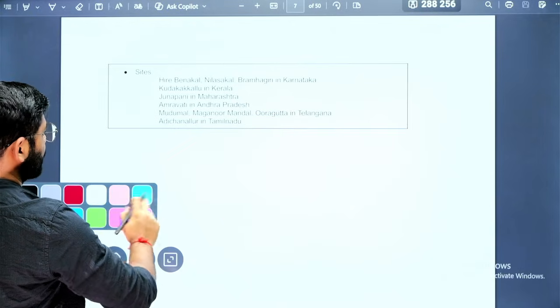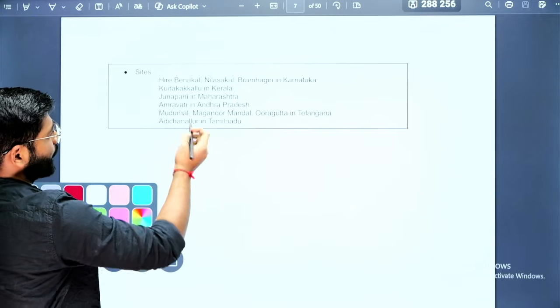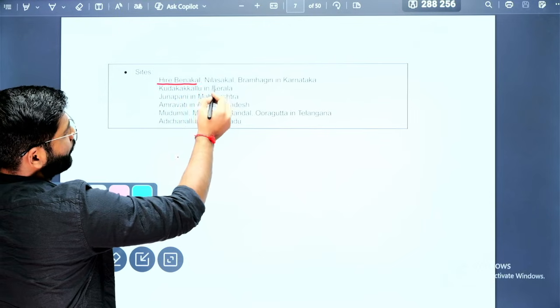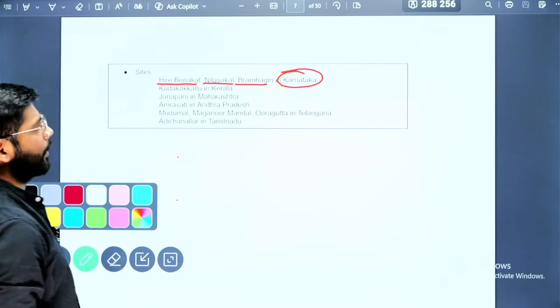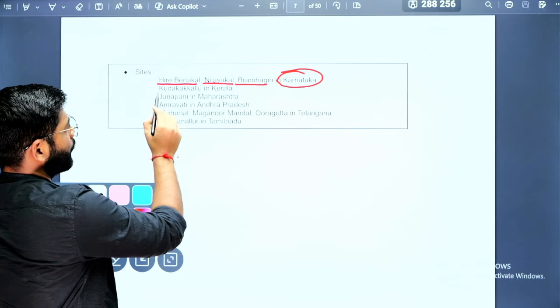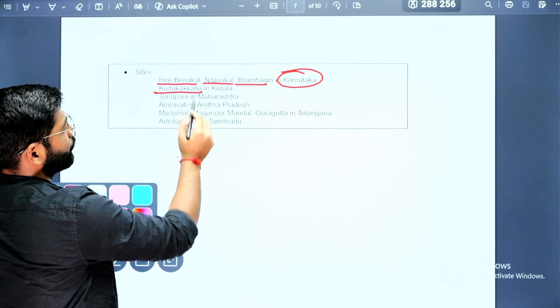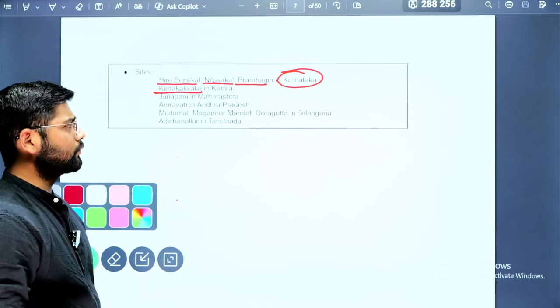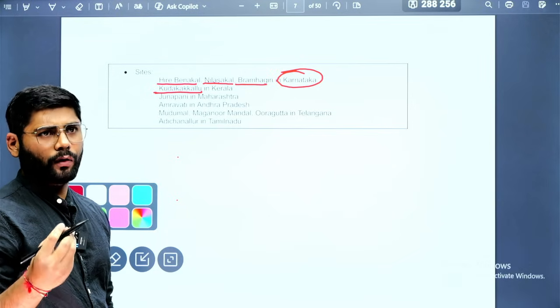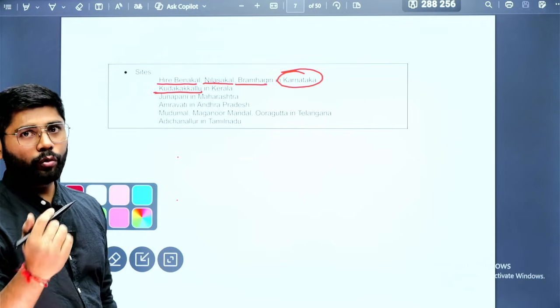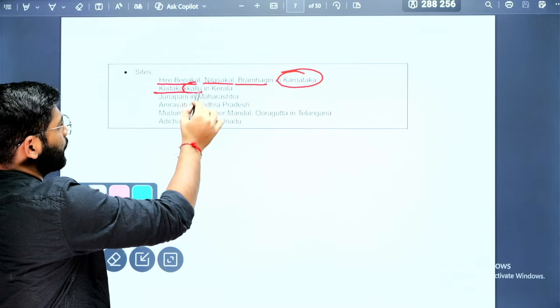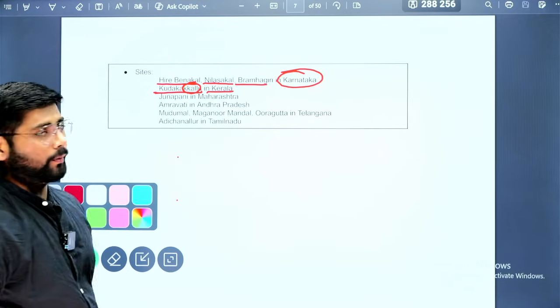So what are the sites in Karnataka? Three sites are important: Hirebenakkal, Nilasakal, and Brahmagiri. Then in Kerala, Kudakkallu. In Kannada, Kallu also refers to stone, and it is in Kerala, so you can remember it that way.